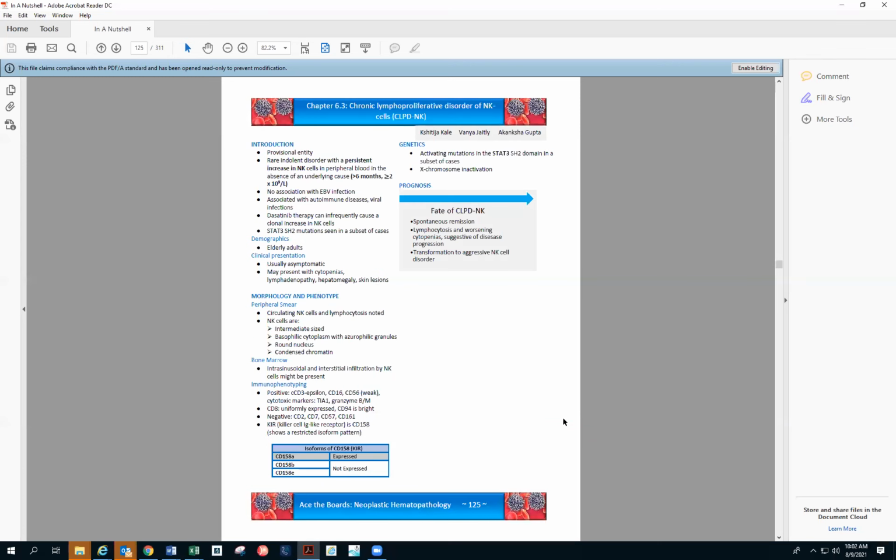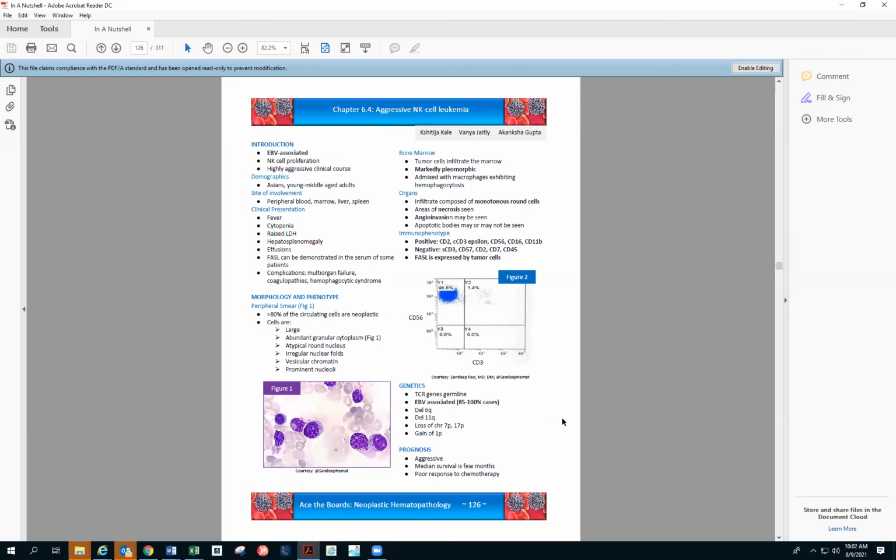We'll see a case of LGL in our system. And aggressive NK. This kind of morphology is very important to remember: large, abundant granular cytoplasm, a typical round nucleus with vesicular chromatin, prominent nucleoli, irregular nuclear folds, all of these things. Aggressive NK will have NK type phenotype. We just read now, it will be CD2, CD3 epsilon, CD16, 56, and 11B.